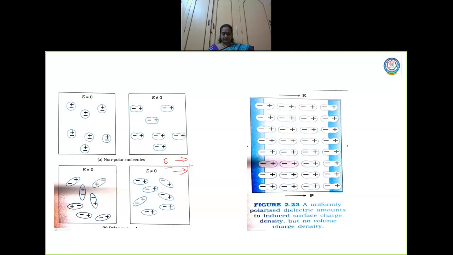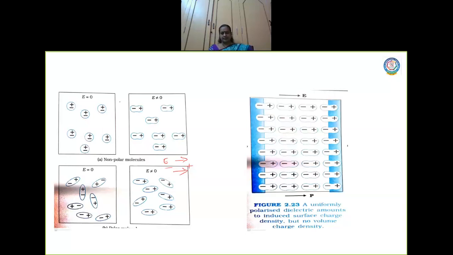Okay. Now the extent of polarization depends on two factors, children. One factor is the dipole potential energy, which makes the dipoles align in the direction of the electric field.